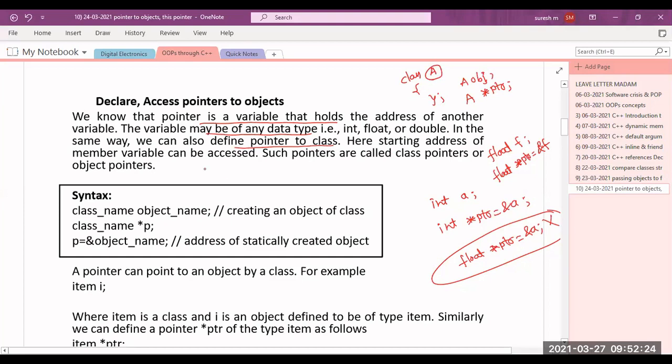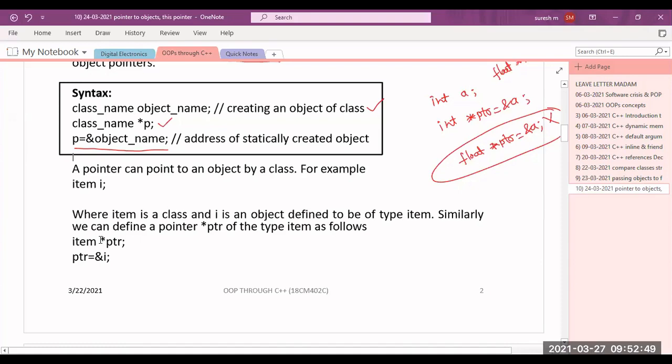Here, the starting address of the member variables can be accessed. Such pointers are called class pointers or object pointers. So how do you create this? First, you create the object of the class. This is the syntax: class name, object name. After this, you create the pointer: class name star ptr. Now I can store the address of this object in the pointer. Are you clear?